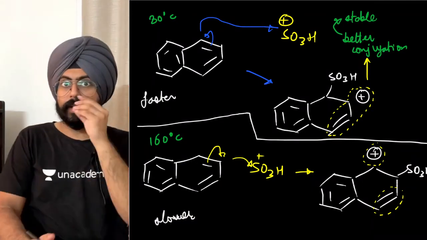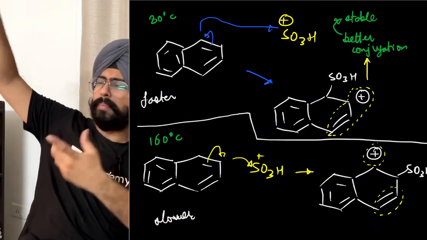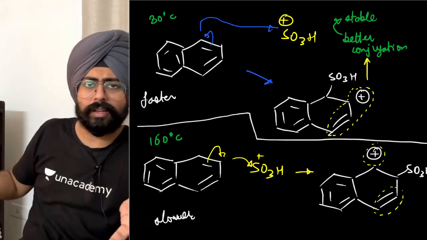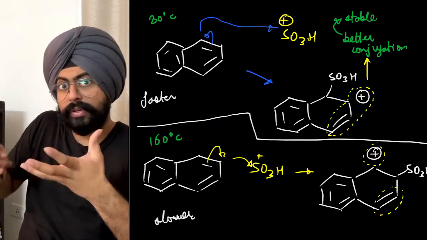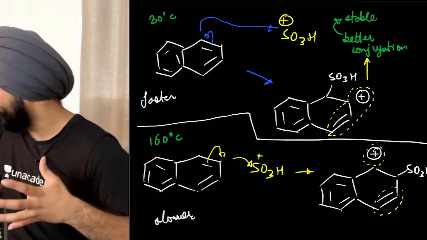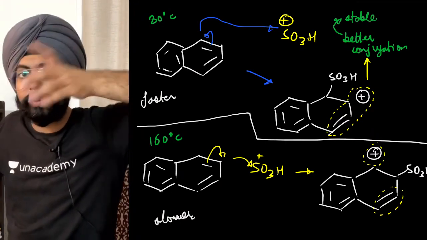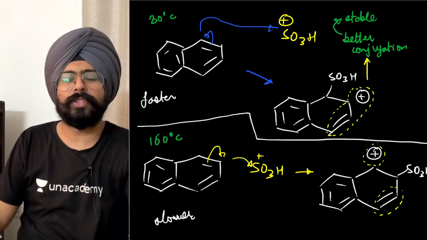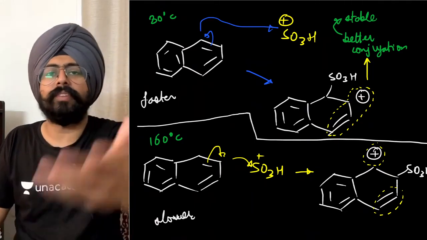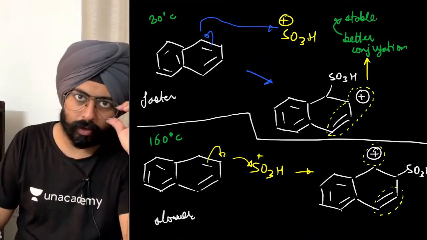At 160 degrees Celsius, the final product is more stable, but the intermediate doesn't know that. Only when you give it enough energy, when it has the opportunity to go to the product and realize, oh, I have formed an unstable product, then you can form the more stable product because you have enough energy to go towards that particular product.